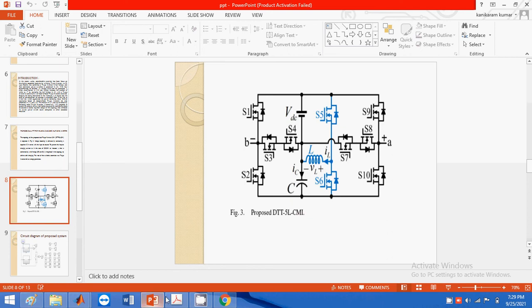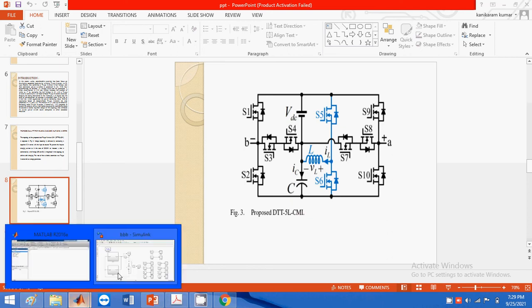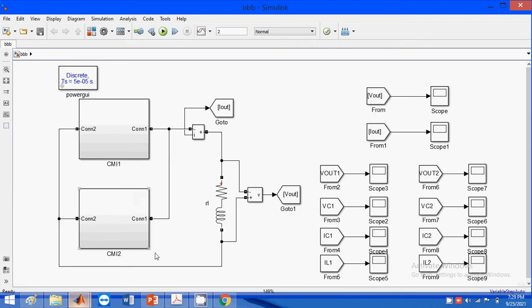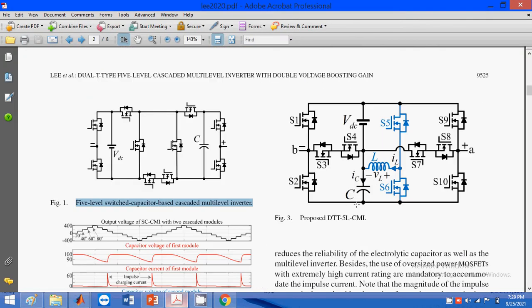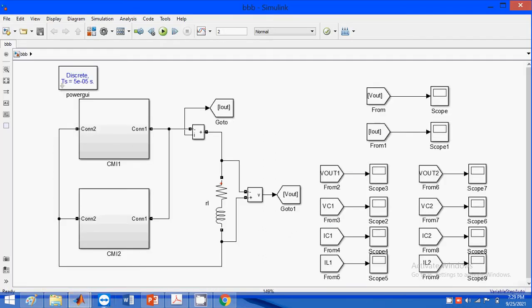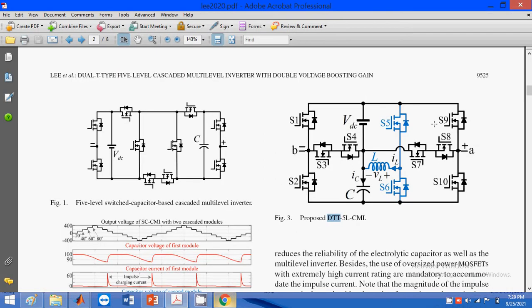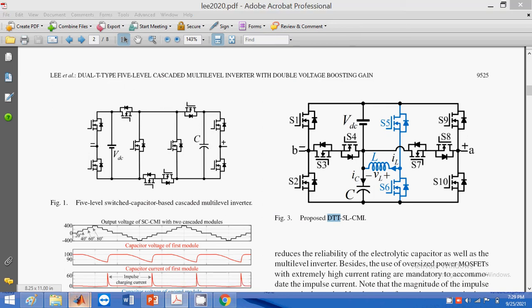When we talk about the design in MATLAB, this is the design. Look at this image, figure number 3. This terminal is in between A and B. Here the proposed method is dual T type. Dual T type means back to back connection of this design. I will show you in this design.